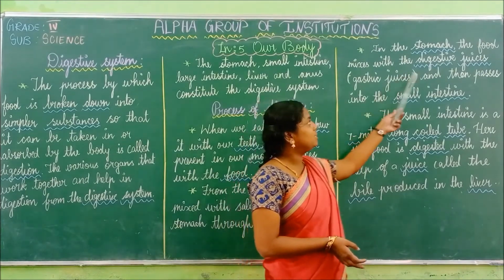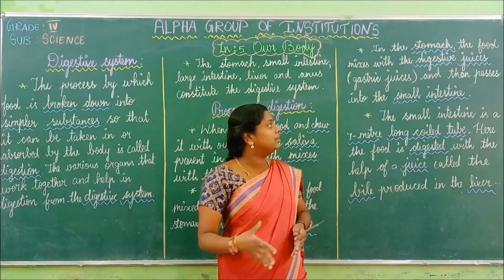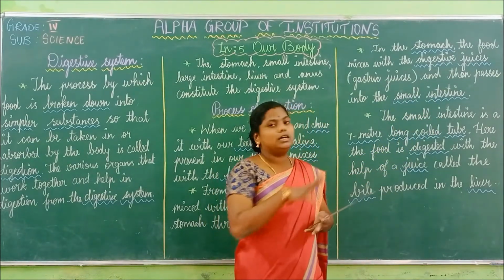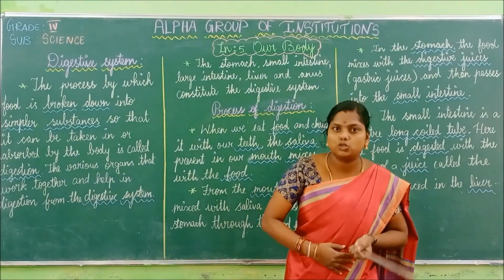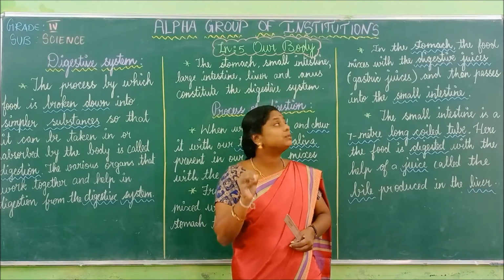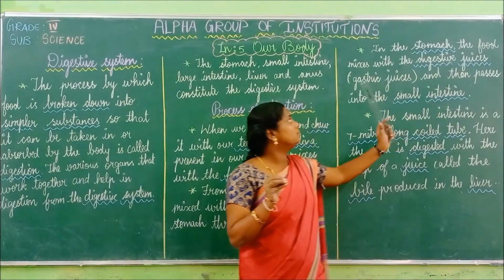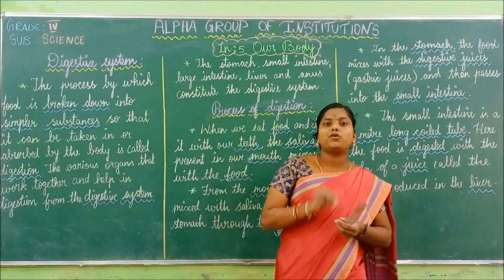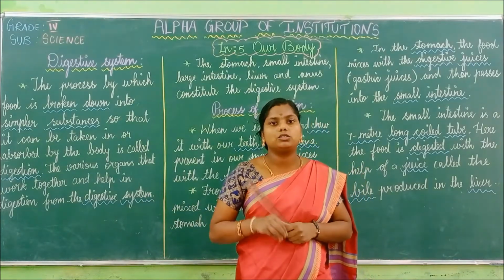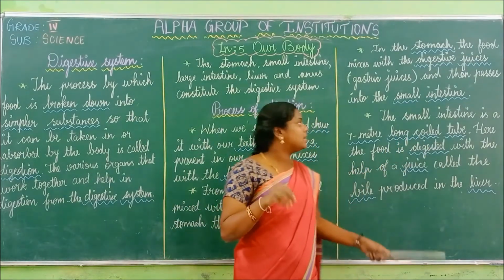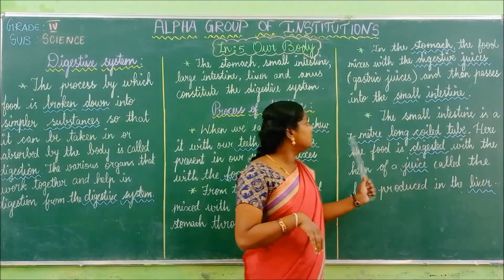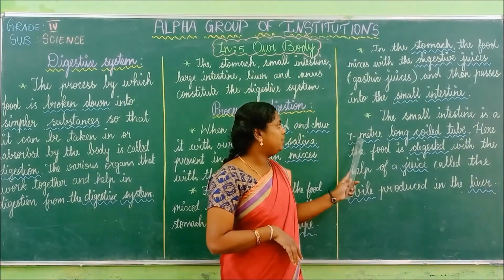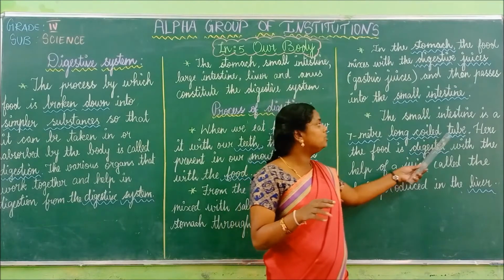So the digestive juices are gastric juices, which are created in our stomach, and then the food passes into the small intestine. When the food mixed with saliva goes to the stomach, it is mixed with gastric juices and then passes into the small intestine. After this process it goes to another place. Where does it go? It goes to the small intestine. The small intestine is a 7-meter long coiled tube. So how many meters is it? 7 meters. It is a 7-meter long coiled tube.